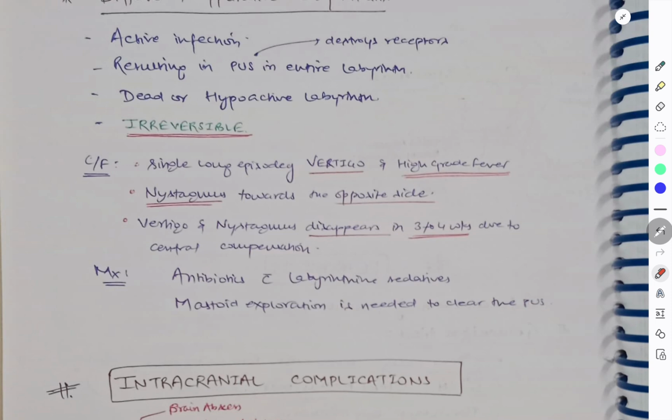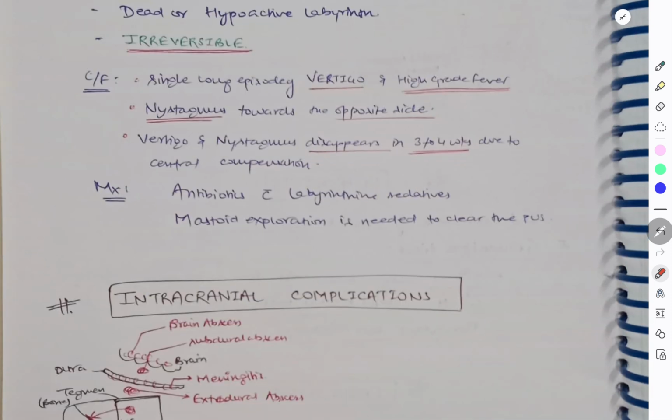Okay, so this was about labyrinthitis. That completes our extracranial complications: petrositis, mastoiditis, labyrinthitis. Coming to septicemia and osteomyelitis, these are not that much asked in ENT.